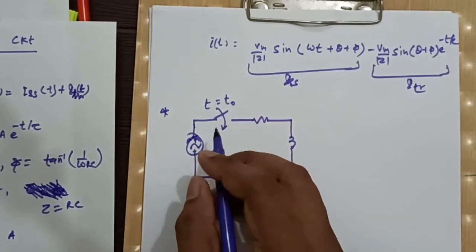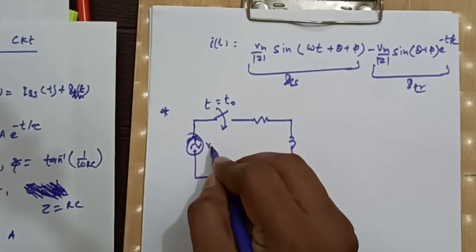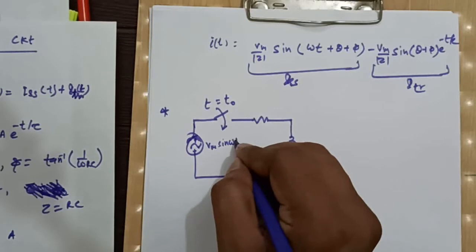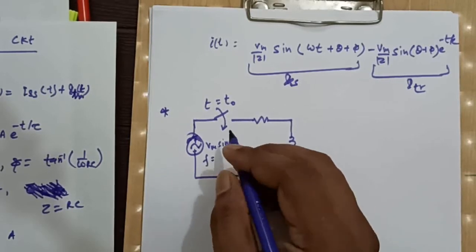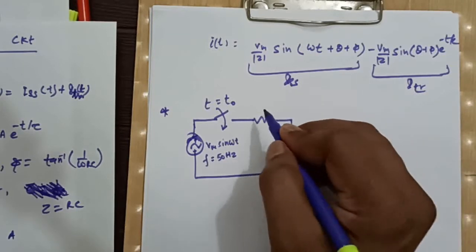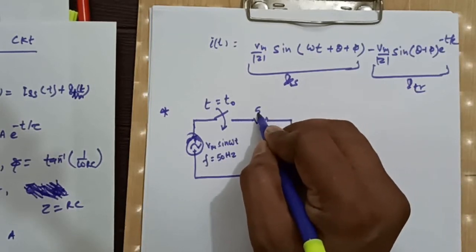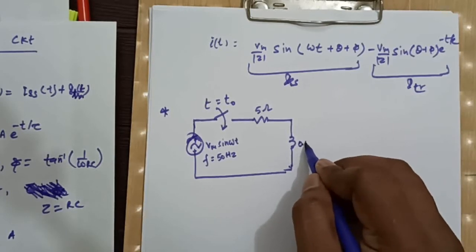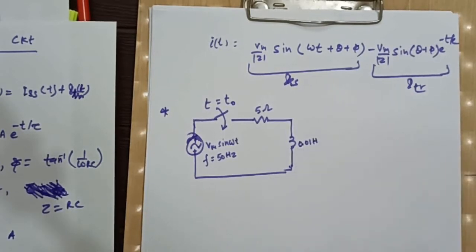This is our AC signal, which is Vm sin omega t at frequency of 50 Hz. The value of resistance is 5 ohm and the value of inductance is 0.01 Henry.